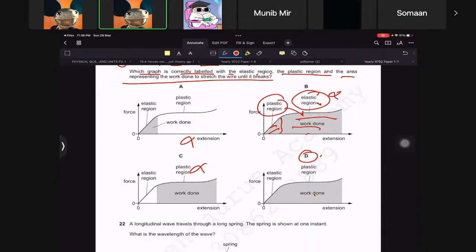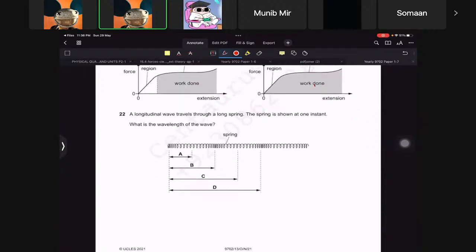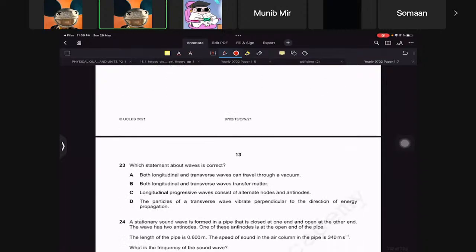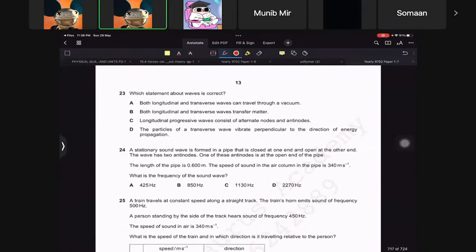All right, now longitudinal waves travel along the wave. The spring shows one. What is the wavelength? From a compression to the next compression has to be the wavelength, so it has to be B. This is pretty simple. Why would they even give this? Which statement about the wave is correct? Both longitudinal and transverse waves can travel through vacuum. No way. Both transfer matter.